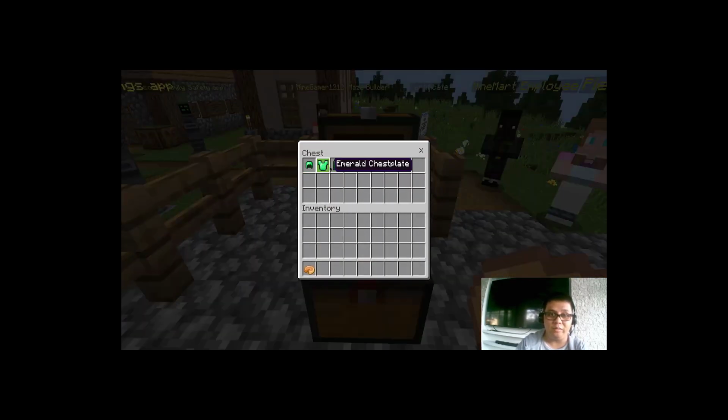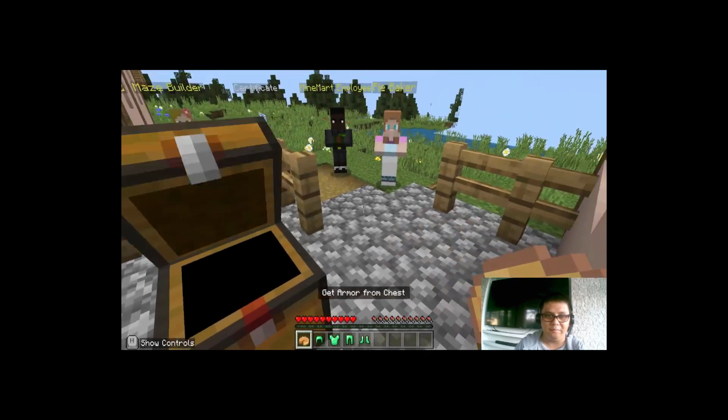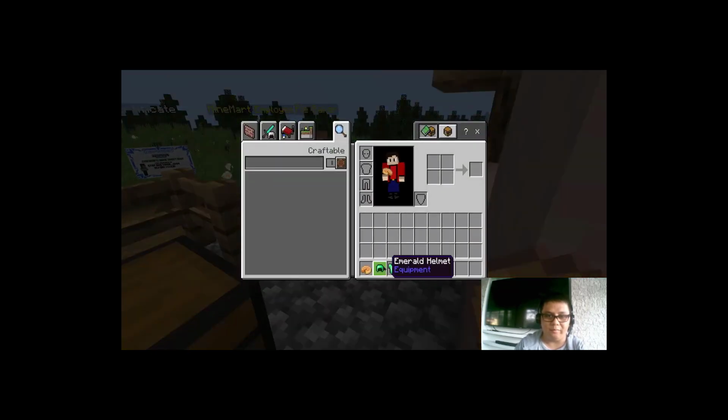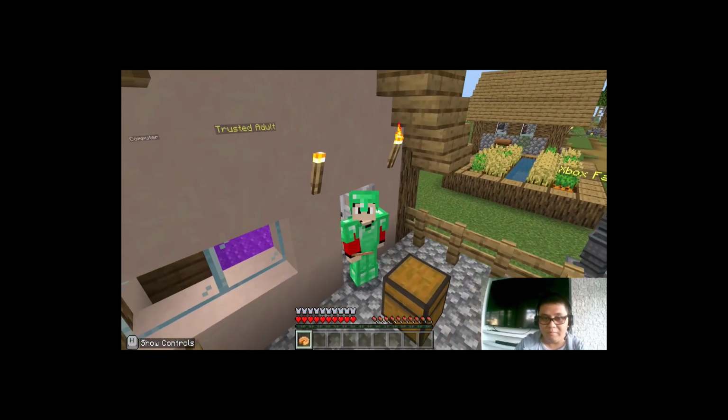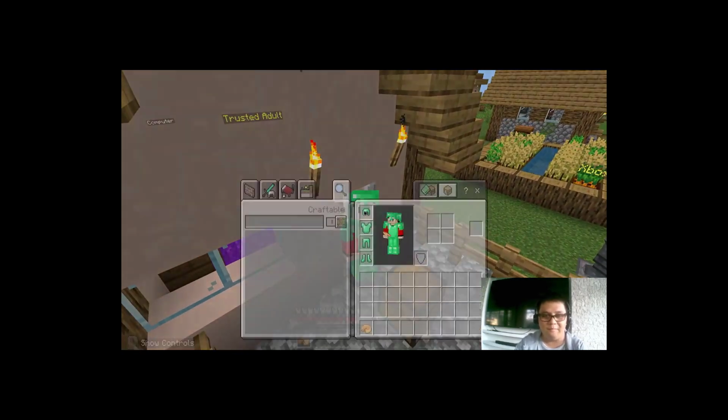And here we will see our armor is ready to take out from the chest. Let's go get it, and also let's wear it. Escape. Let's take it into our inventory and wear our armor. Also, let's close it and then check it out. It looks cool. Love it.